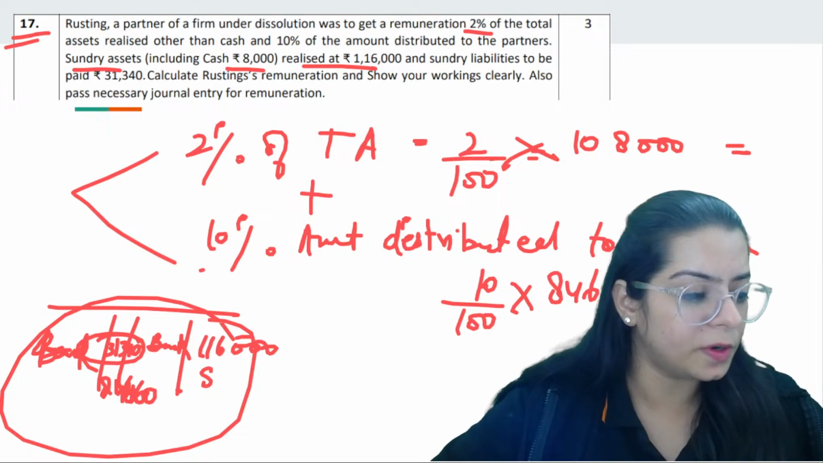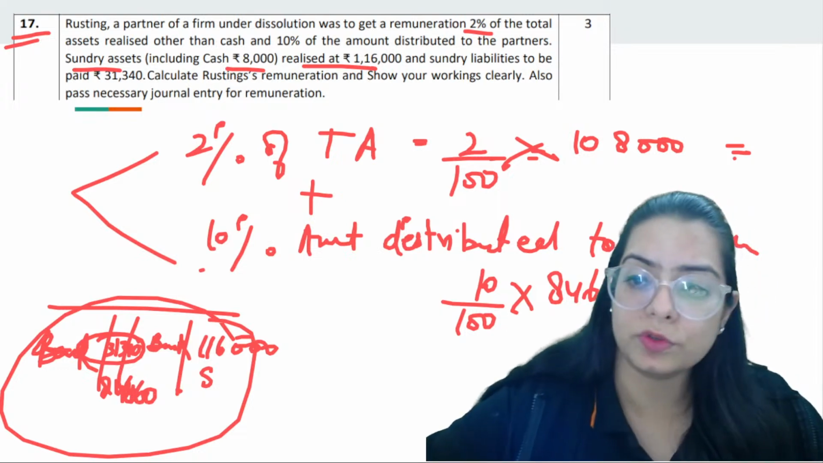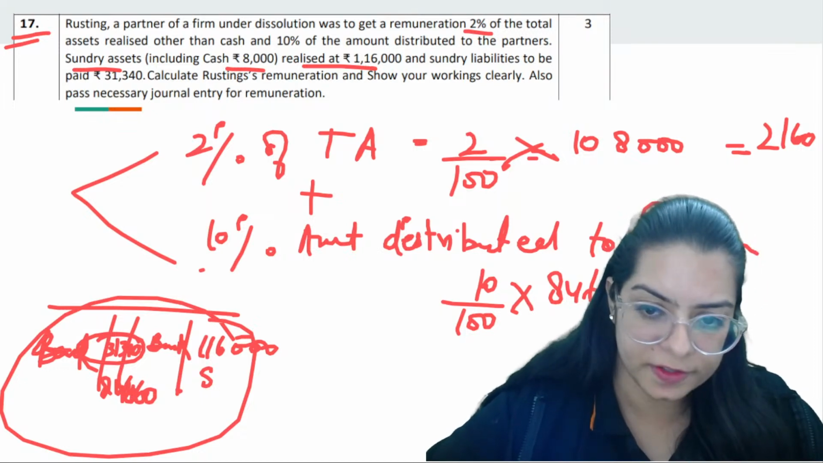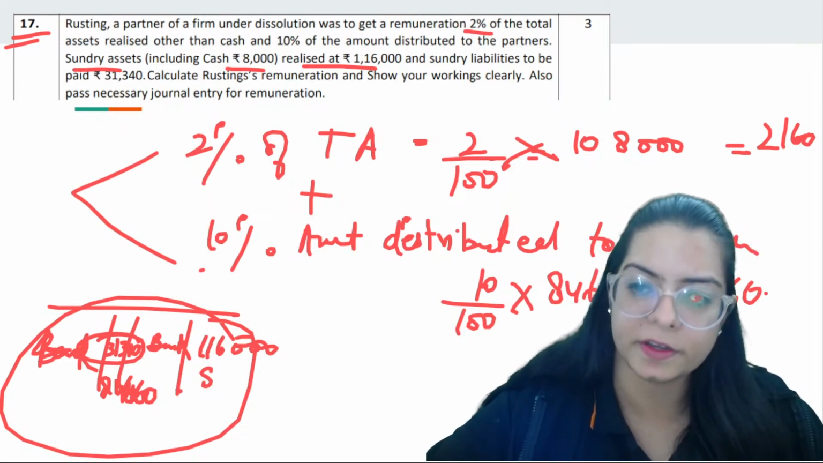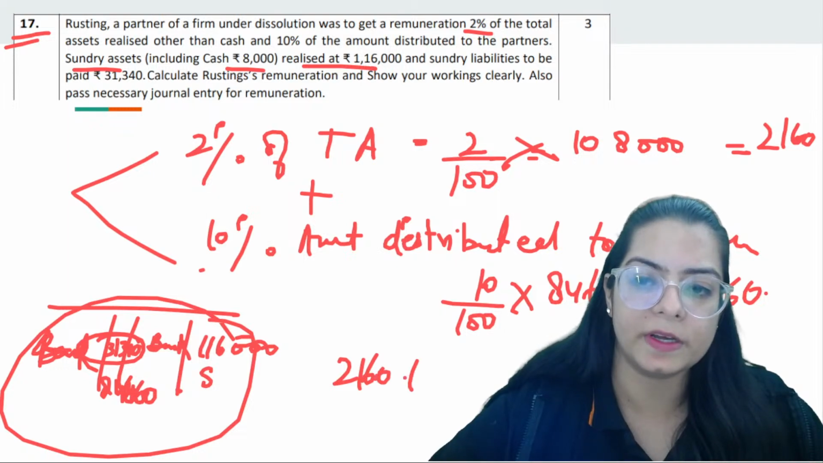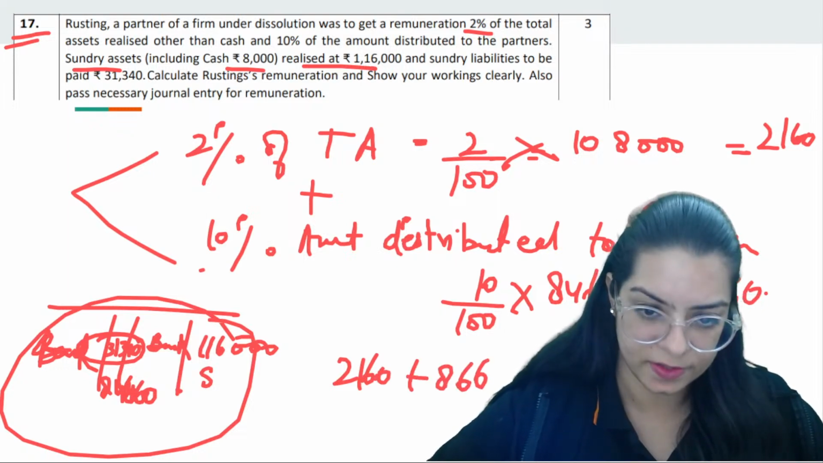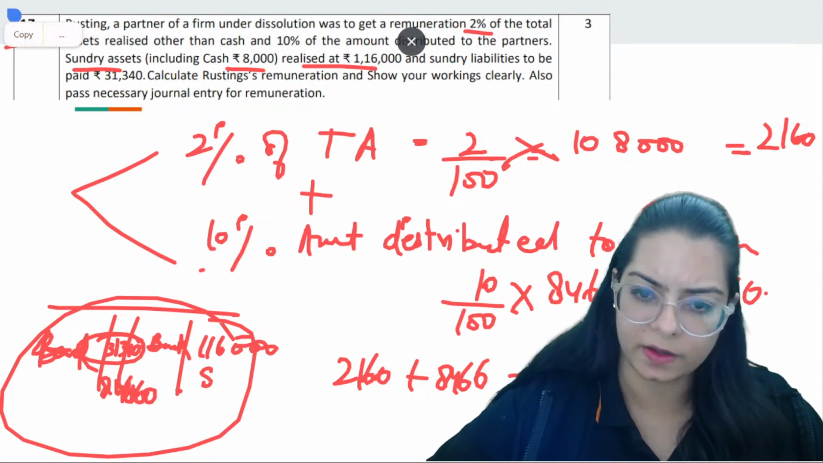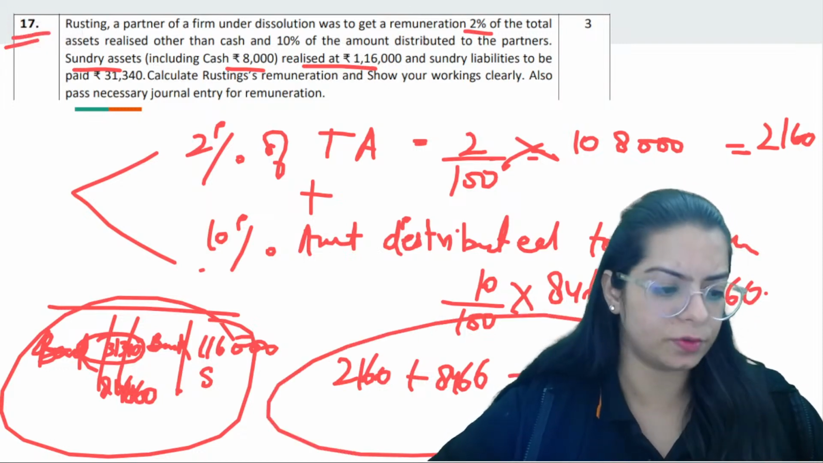So that is what they are going to get. So 2,160 you will get here, and 8,466 you will get here. So 2,160 plus 8,466 means 10,626.